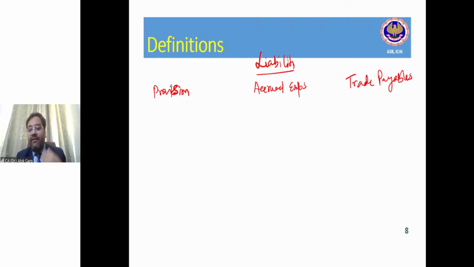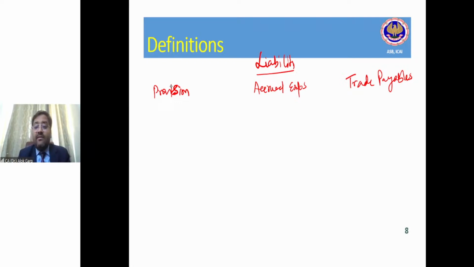The moment I am delivering my services, or let's say I am providing a retainership service to my client on a retainership basis, after completion of 1 month, the company is recognizing an expense, but I have not raised the invoice and the company has not paid me.